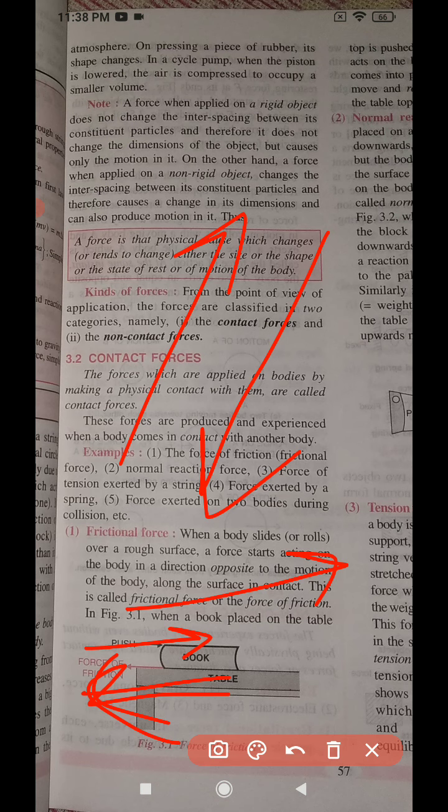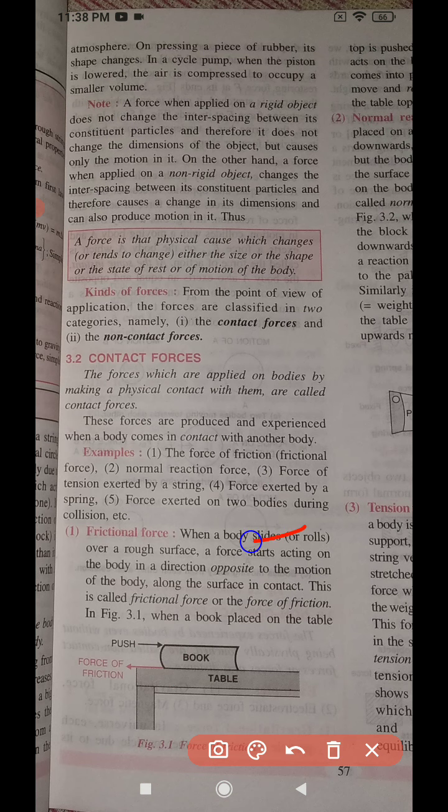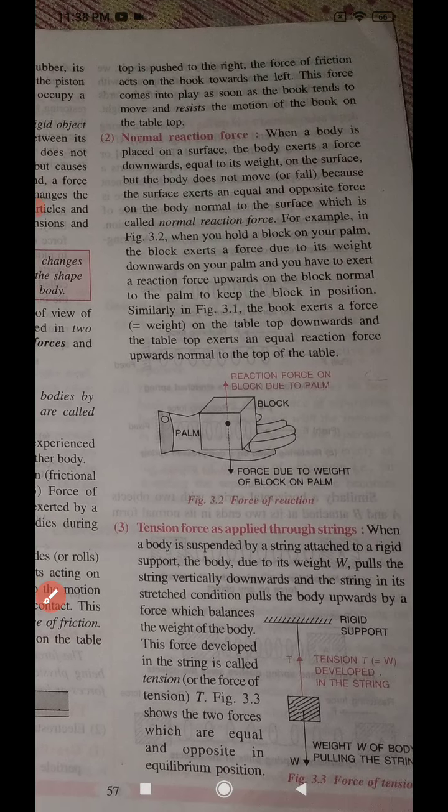Sometimes the question comes asking which reverse, opposite force acts when we are applying a force, and that is the frictional force. Students, the example and definition are important. Only read the example and definition.